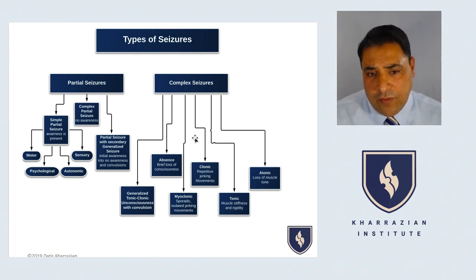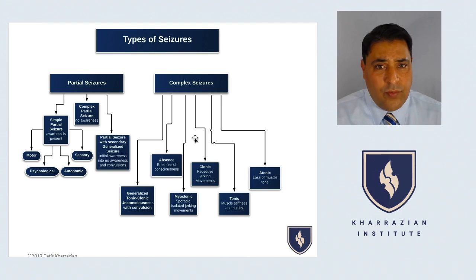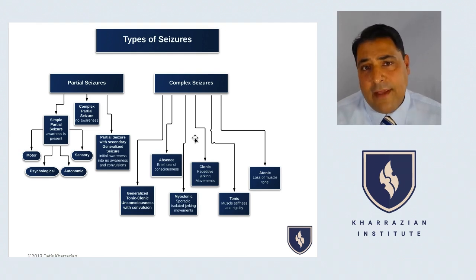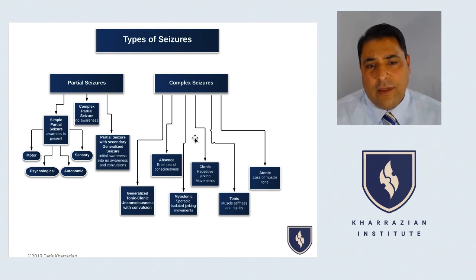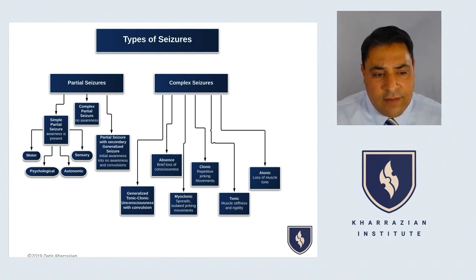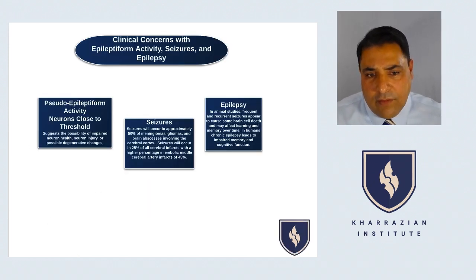There are some seizures, for example, that can be triggered with an inflammatory cascade, and there's some seizures that can be promoted when blood sugar levels drop, and there could be some seizures that really get activated by stress, but they're much more dramatic and obvious than neurons close to threshold. And neurons close to threshold, again, it's predictable. You can fatigue the brain really quickly if you do that type of stimulus, but with seizures, they just come and go. And if there's constant seizures, then you really have what's called epilepsy.